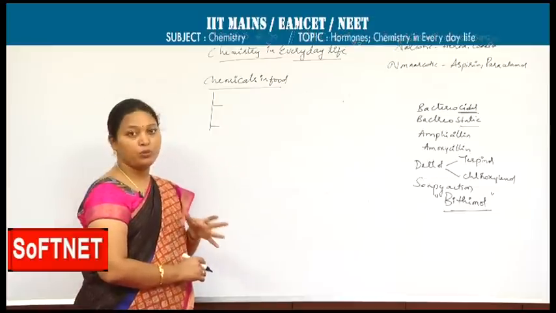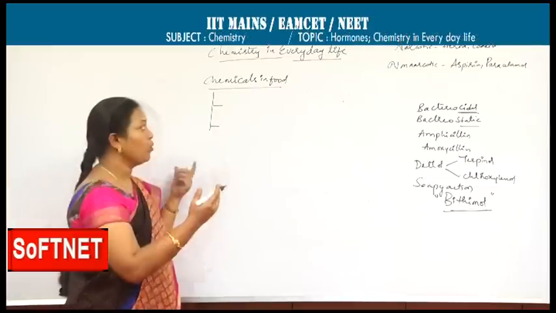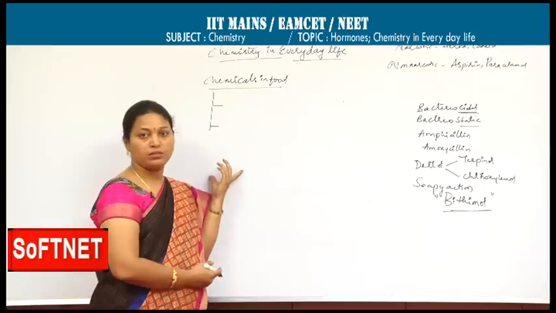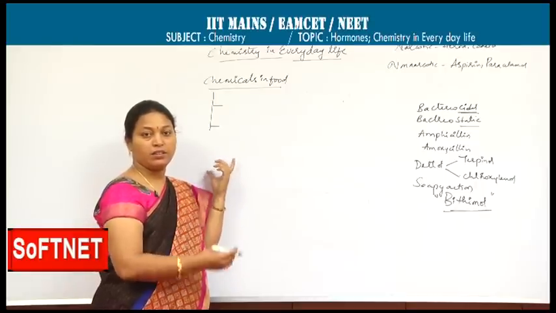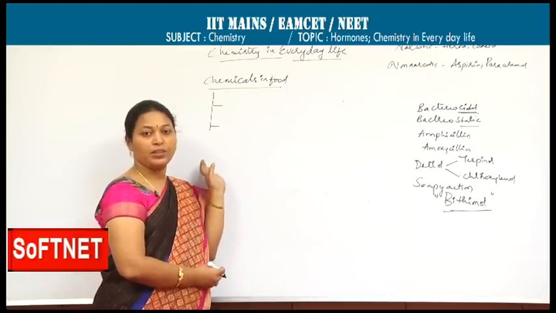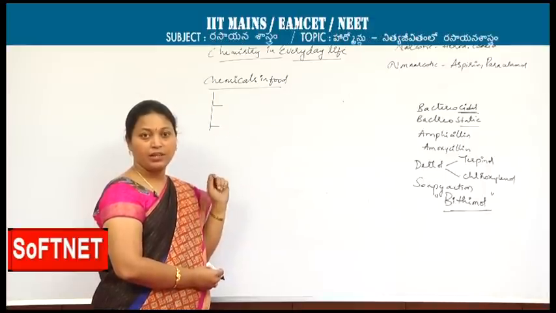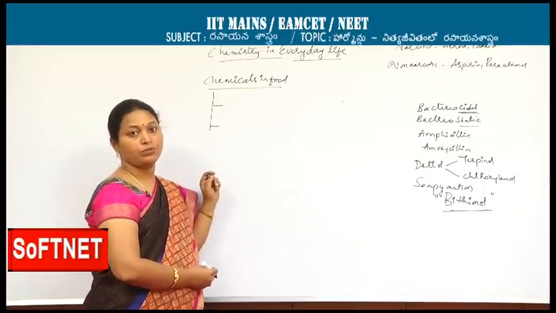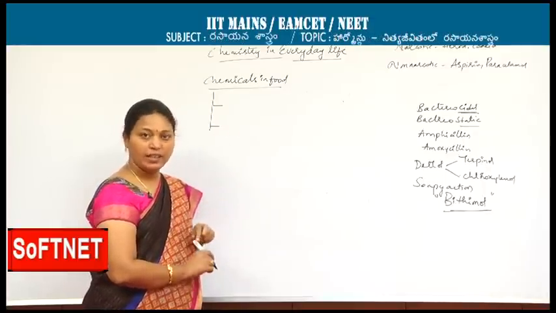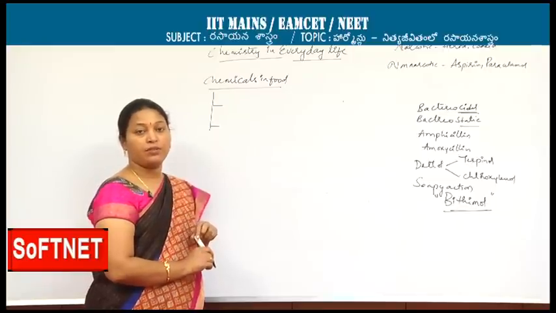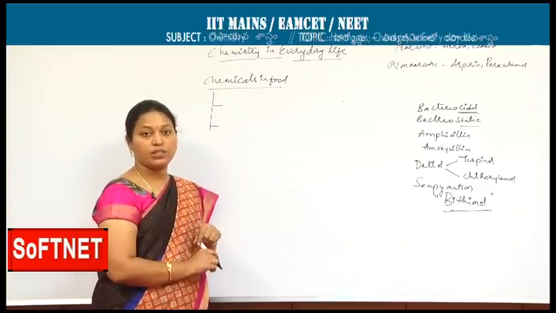Natural colors can be used, taking the yellow color of turmeric powder, and for kesari, kunkuma puvvu as it is called in Telugu, for sweets that can be used to enhance the appeal. The nutritive values of the food can be enhanced by chemicals. Nowadays everyone is conscious about calories.